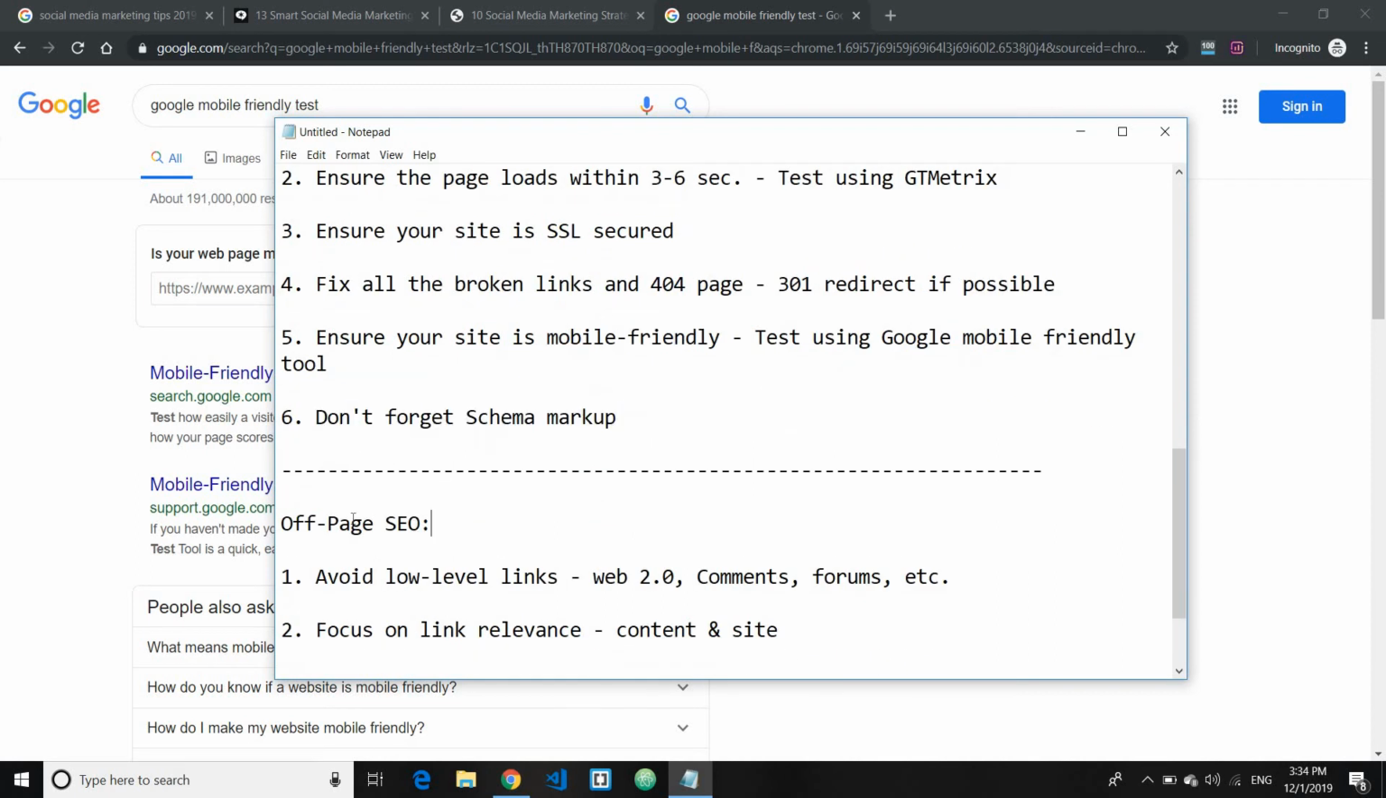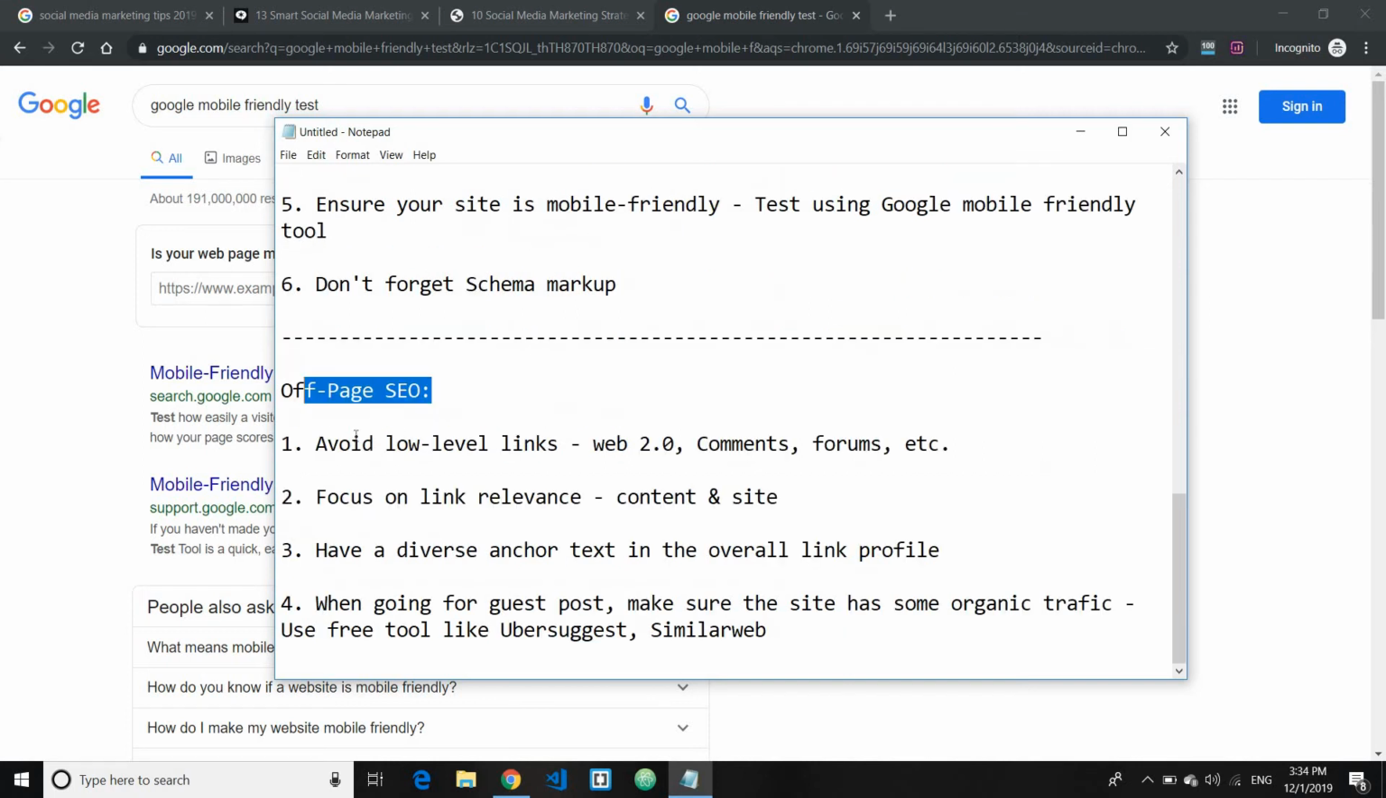And the last section is off-page SEO, which basically deals with links or things outside your website. So number one, avoid low-level links. These are links from sites such as Web 2.0s, comment links, forum links. Basically, the links that used to work before, back then, let's say in 2010, 2011. But nowadays, these links don't work anymore.